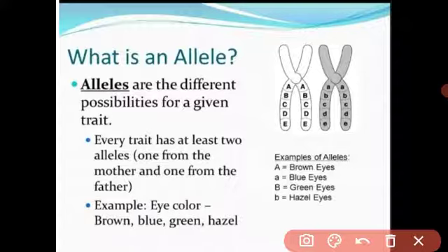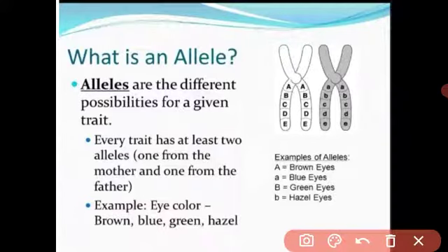This applies to every character. See, someone is left-handed, someone is right-handed. If the mother is left-handed and the father is right-handed, the child may be left-handed or right-handed. Why? Because its genes contain two alternative forms, and these two alternative forms are called alleles. Did you understand, beta, what an allele is?